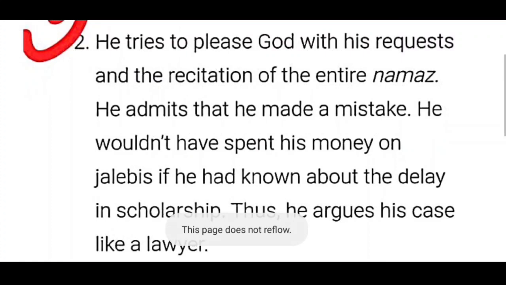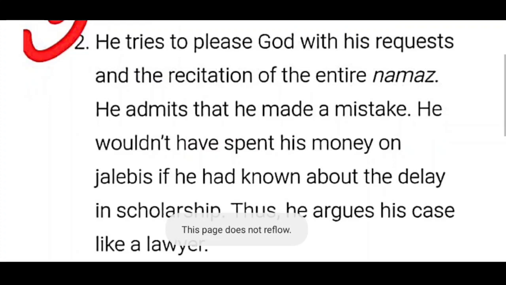The seventh question, children. The answer here. He tries to please God with his request and the recitation of the entire namaz. He admits that he made a mistake. He wouldn't have spent his money on Jalbish if he had known about the delay in scholarship. Thus, he argues his case like a lawyer.